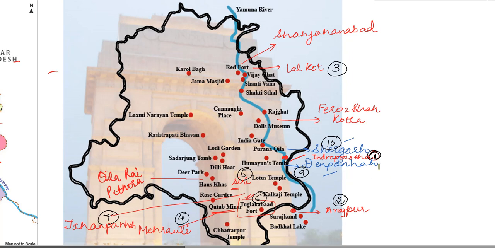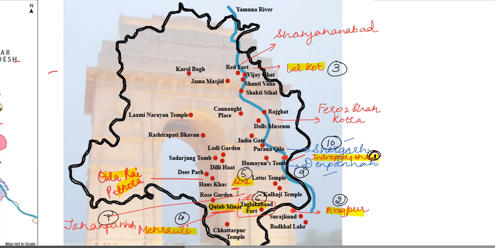First we'll start with Indraprasth. We can find Indraprasth. This is between Purana Kila and Humayun's tomb. The second is Anangpur on the borders of Delhi. The third is the Lal Kot. We also find Qila Rai Pithoda here. Then the fourth is Mehrauli, which is near Qutub Minar. The fifth is Siri. The sixth is Tughlaqabad.